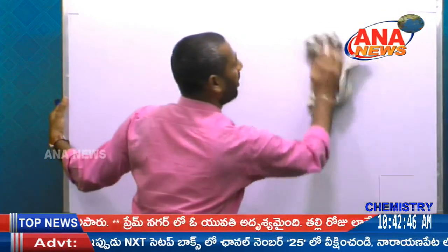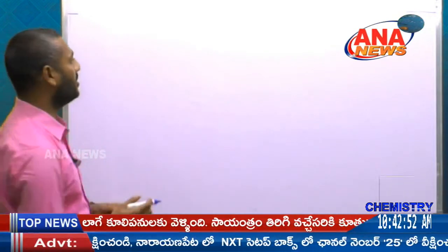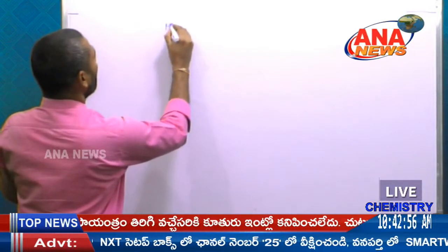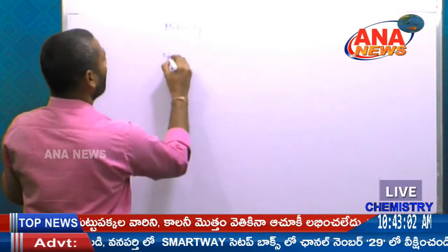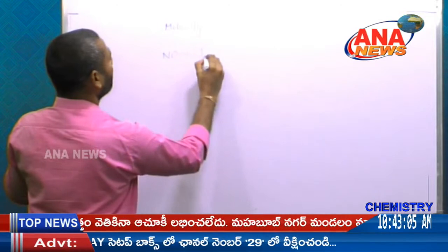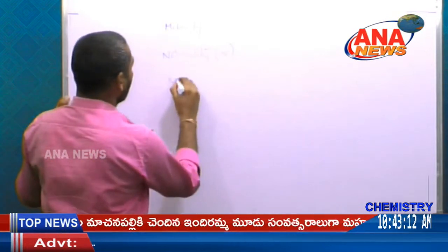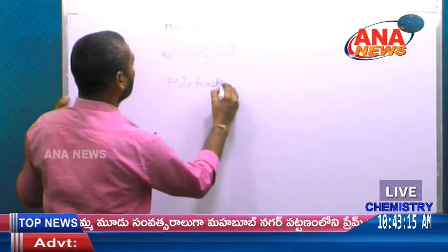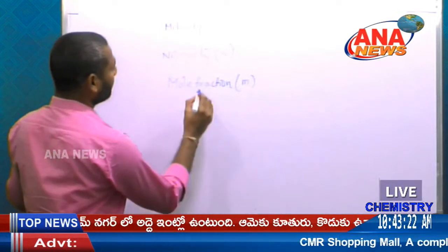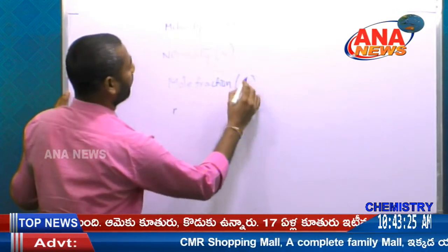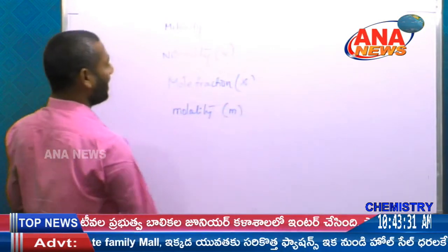We already know from the first class on basic concepts in stoichiometry: molarity, denoted by capital M; normality; mole fraction, denoted by X; and molality, denoted by small m.